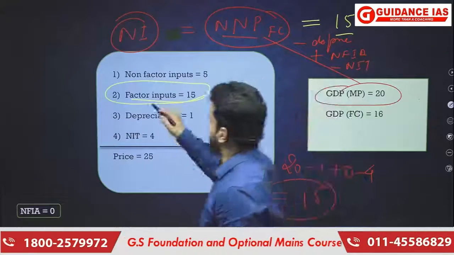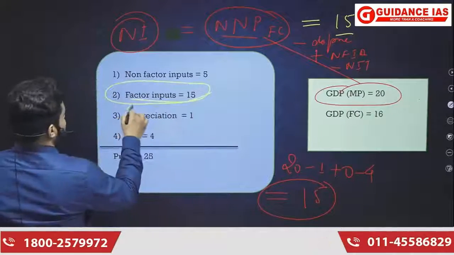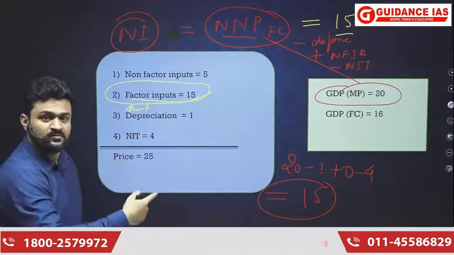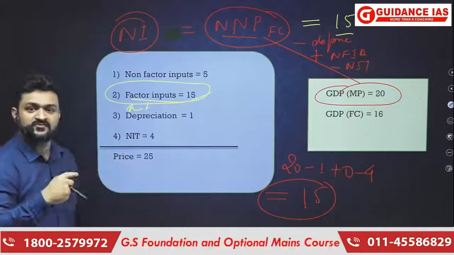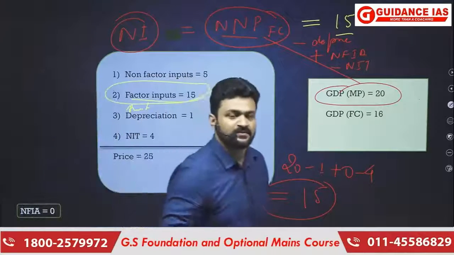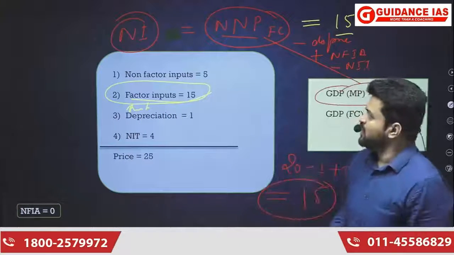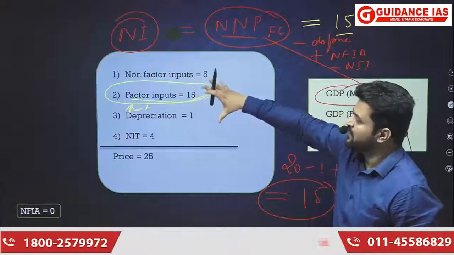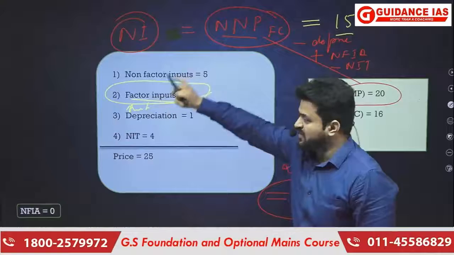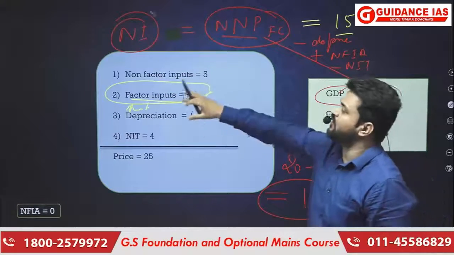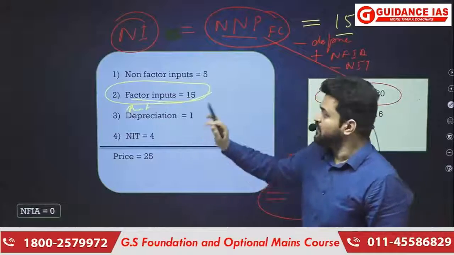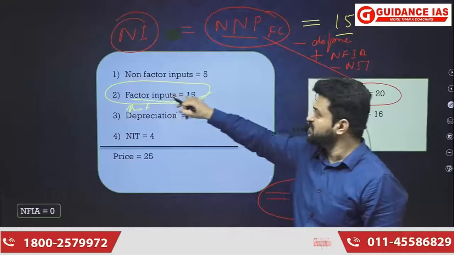The factor incomes were rent, wages, interest, profit. That means different kinds of income generated by different kinds of factor inputs, that is land, labor, capital, entrepreneurship. So when we went for the calculation of national income, what did we actually account for? We accounted for the income made by the value addition by the factor inputs. Here it is 15.